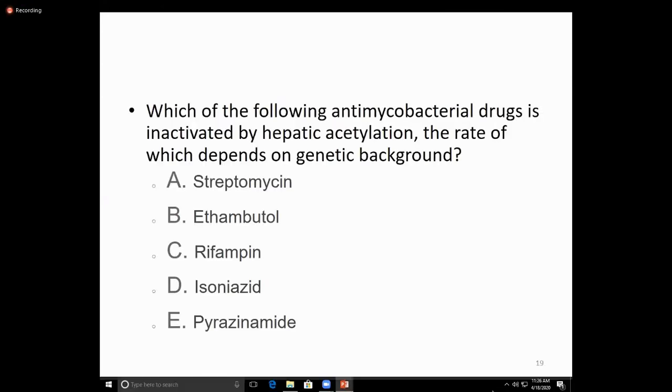Another: which of the following anti-tubercular drugs is inactivated by hepatic acetylation, and the rate of it depends on the genetic background?